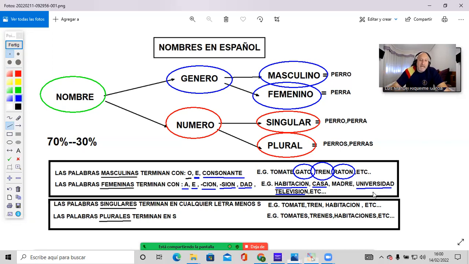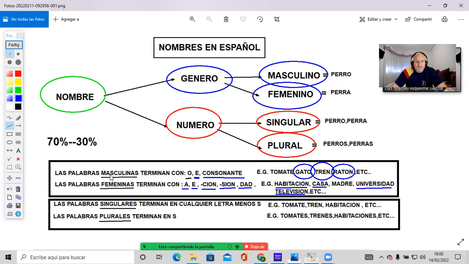So let's recap. Any single noun will have a gender, so it will be either masculine or feminine. Any single noun will have a number, which means that it will be either singular or plural. How do we know the gender of a noun?